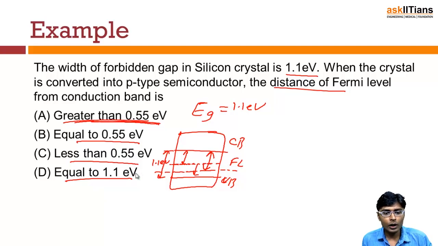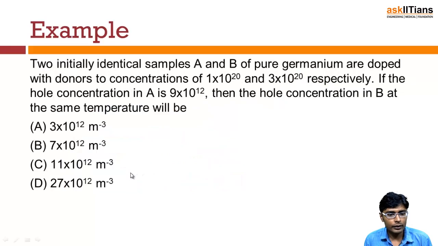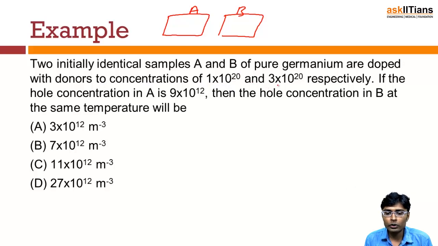Okay. Now let's see another example. Two initially identical samples A and B of pure germanium. So we have two identical samples, A and B, of pure germanium, and they are doped with donors to concentrations of 1 into 10 raised to power 20 and 3 into 10 raised to power 20 respectively.